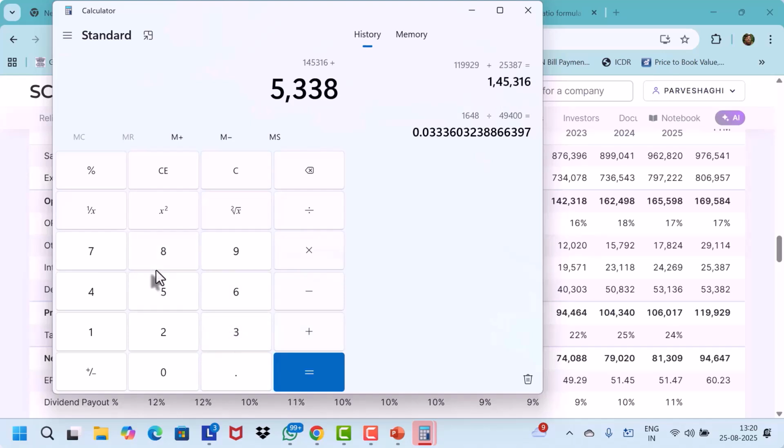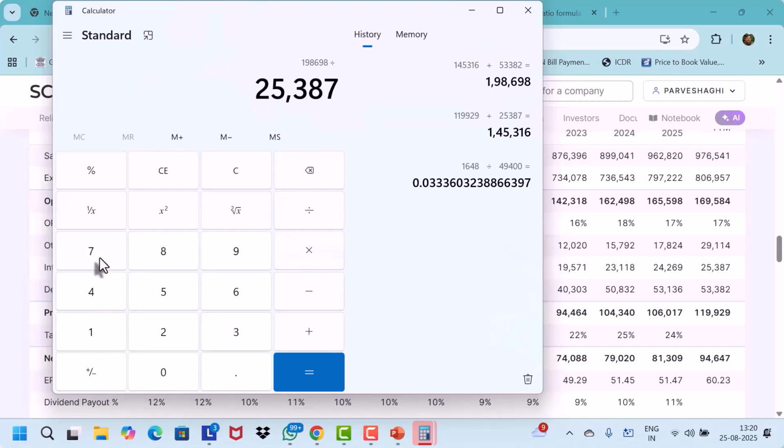So how much do we get? 1,98,698. And then what we do is we divide this by 25,387, which is the interest. So that's the formula, which is basically EBIT divided by interest.